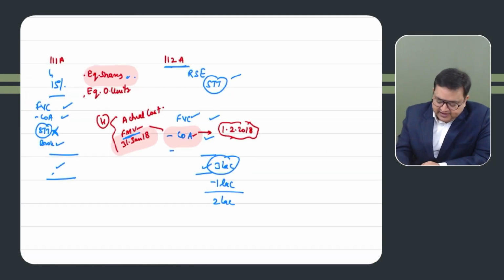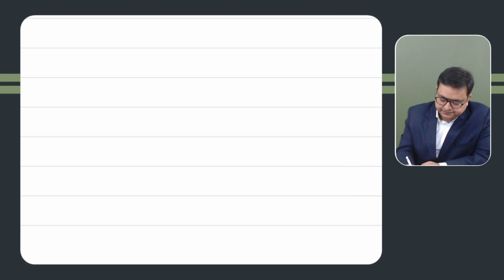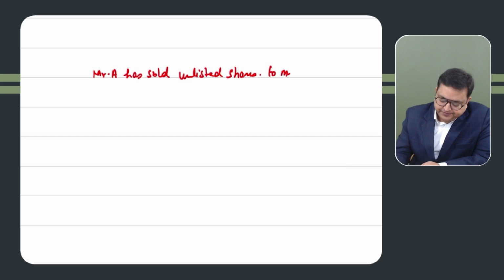Let's say they will say like this: Mr. A has sold unlisted shares to Mr. B for, let's say, 2 lakh rupees, and the market value of this share was, let's say, 2.8 lakh.